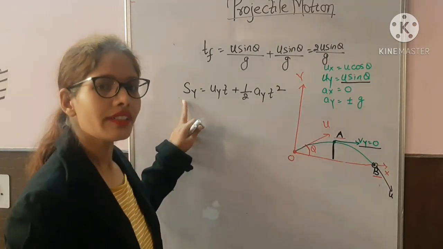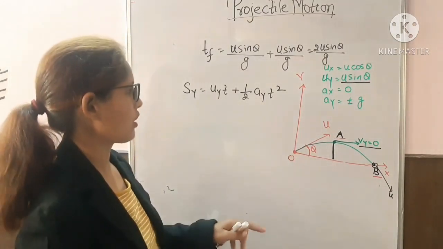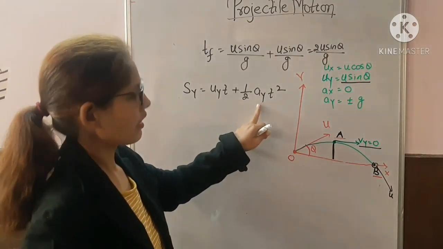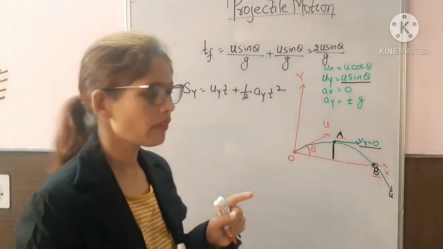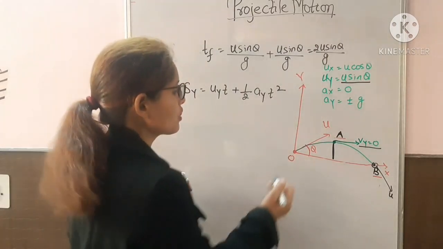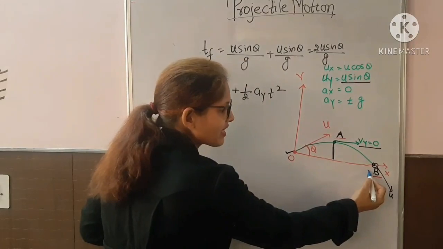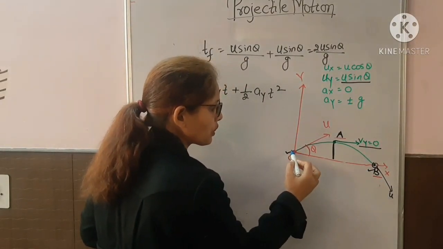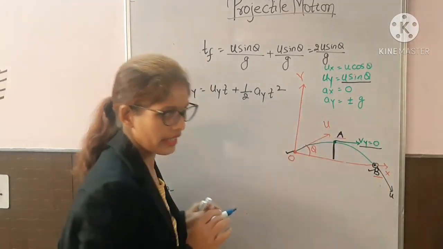So Sy is the displacement along y direction, uy is the initial velocity along y direction, and ay is the acceleration along y direction. Now you want to calculate the time of flight. Time of flight means the time in which the body is in air. So you have thrown the object from this point, and when the body reaches this point, you have to calculate the total time to cover this path OAB, right?